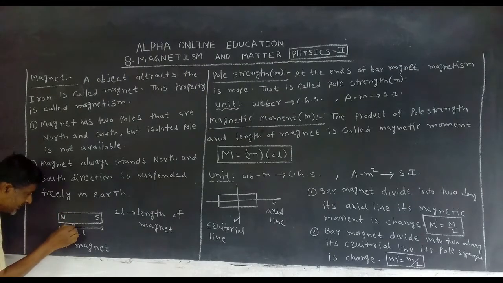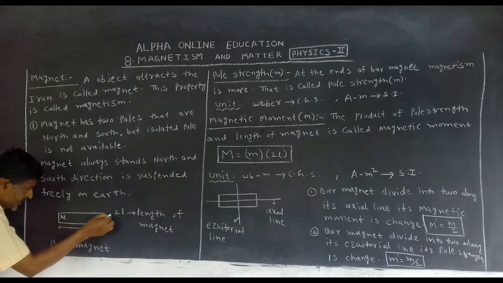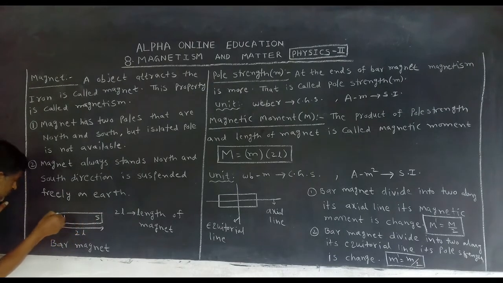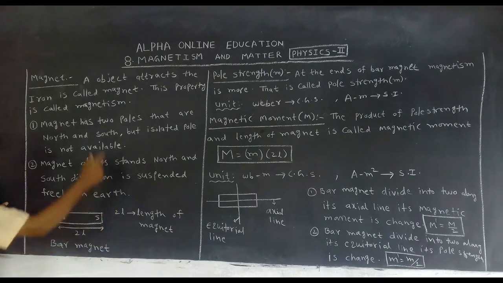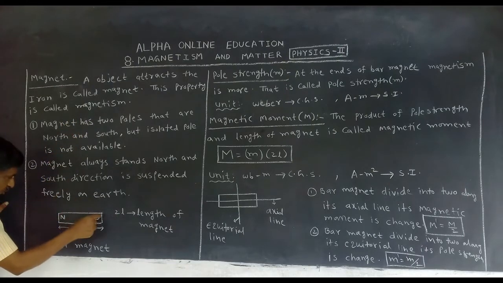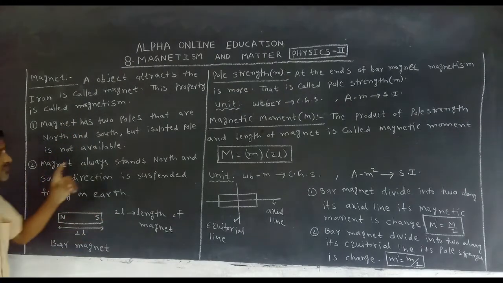Here and here it sticks very fast. That's why at these places the strength is more, the magnetism strength is more. That's why this end is called by which one?